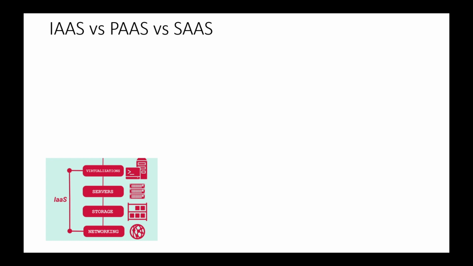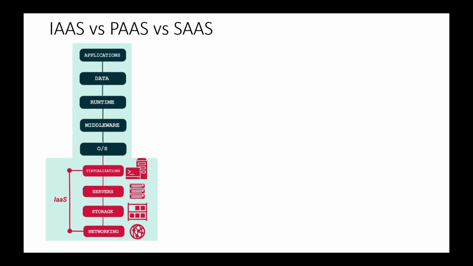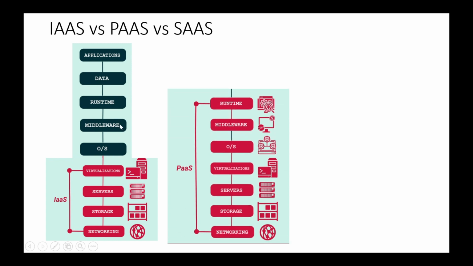On top of virtualization, you can install whatever operating system you want, and the middleware, the runtime, data, and the application. So up to the virtualization layer, it will be provided to you as a service. Up to here is called infrastructure. Okay, and now let's see platform as a service.